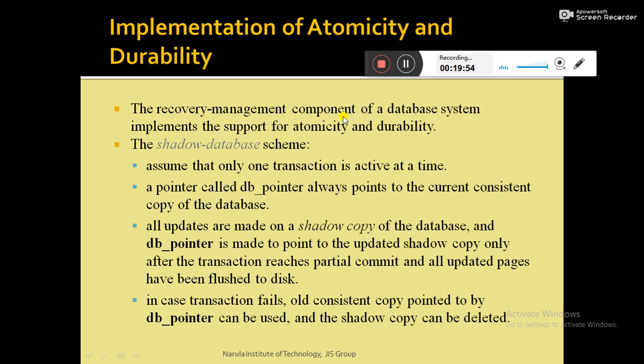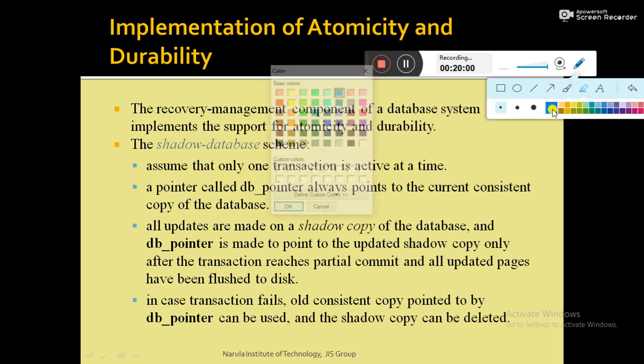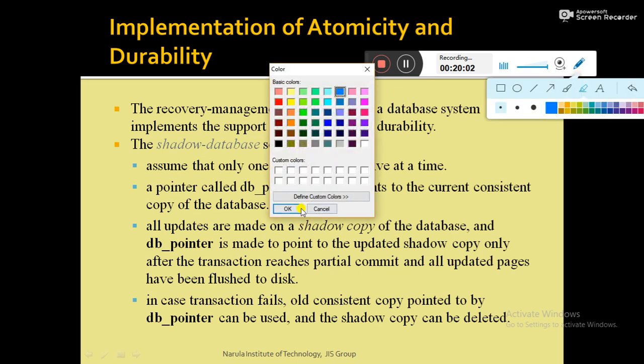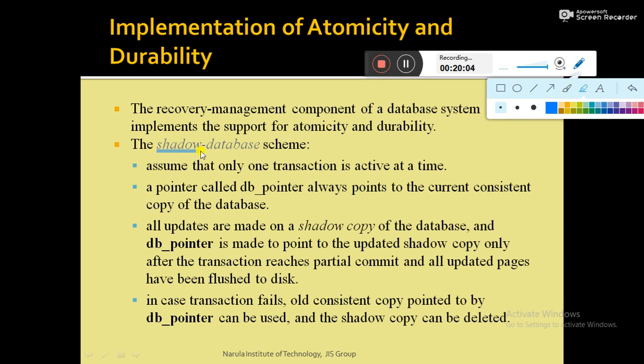Here I will cover only the shadow copy technique, also known as the shadow database scheme, by which the recovery management component implements the atomicity and durability properties. For the shadow copy technique, there are some assumptions being made.